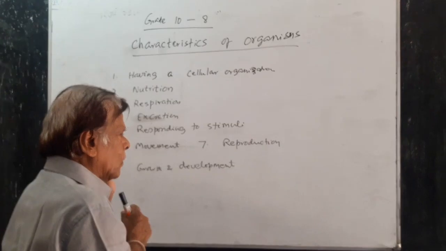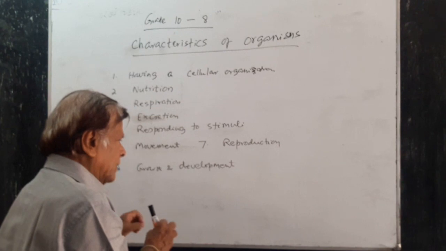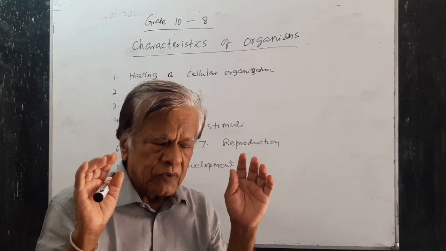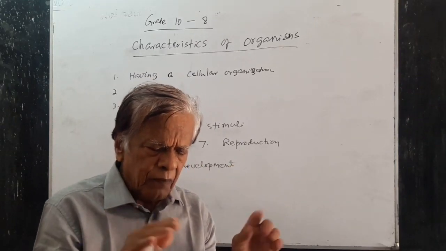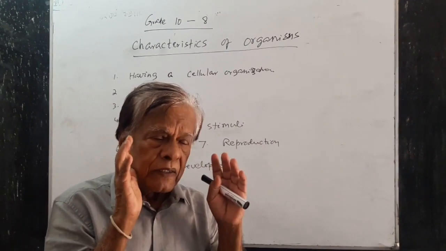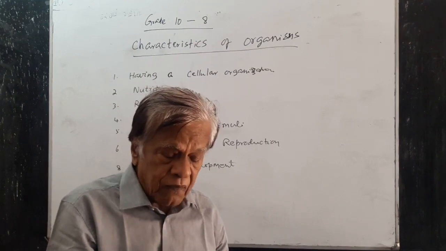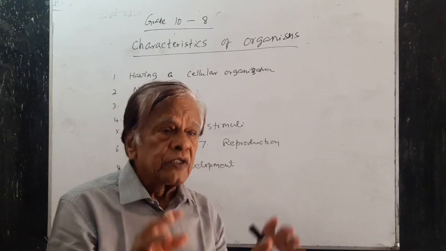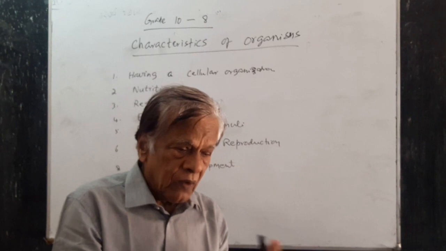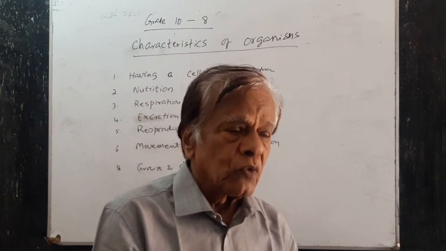All the organisms are made of cells. Some are unicellular, and most of the organisms are multicellular. Multicellular organisms have many cells in their bodies. In multicellular organisms you have different types of cells, and therefore different types of tissues. Tissues are made of cells, and organs are made of tissues.